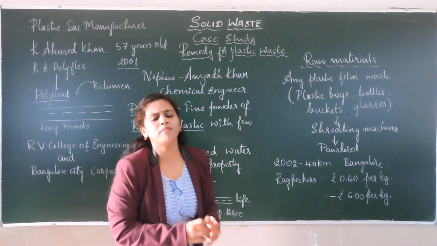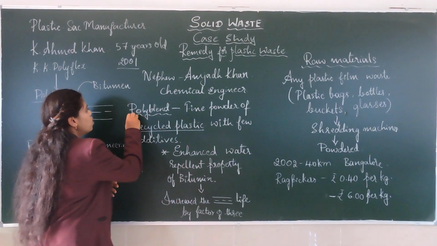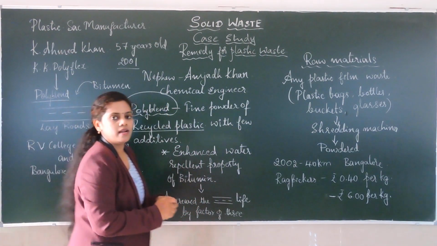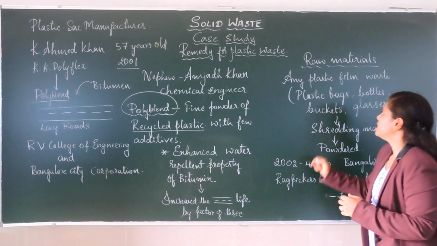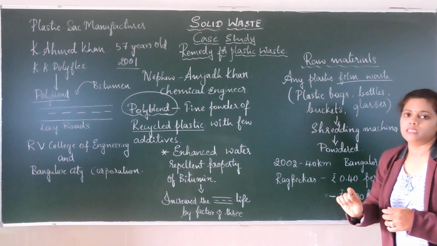And what are the raw materials they are taking to prepare this poly blend? The raw material for this poly blend is any plastic film waste.